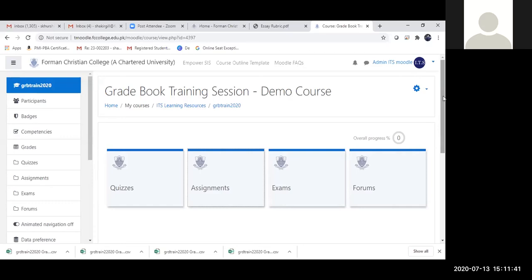But the other question by Waqar is very interesting at this time in the assignment section. He asked, can I grade an essay in an MS Word file in Moodle without downloading the file? And I didn't understand that. What do you mean without downloading the file? The file would have to be in Moodle to be able to grade it if it's a Word file. Waqar, have you understood the question, Shakir?